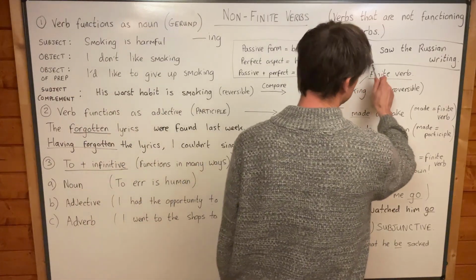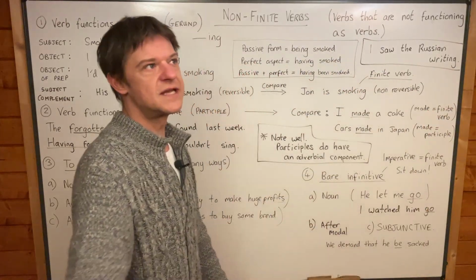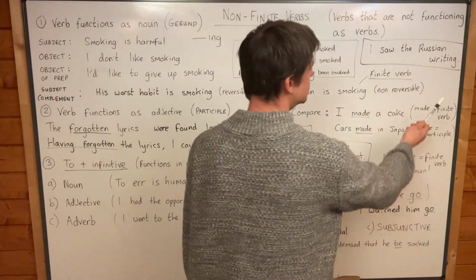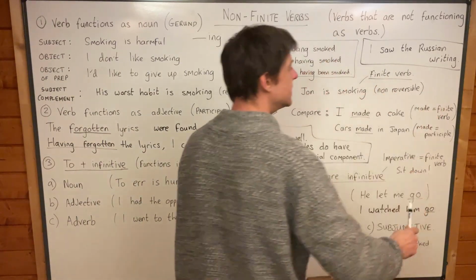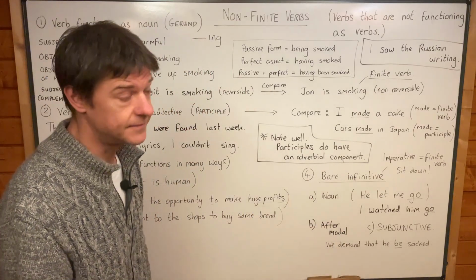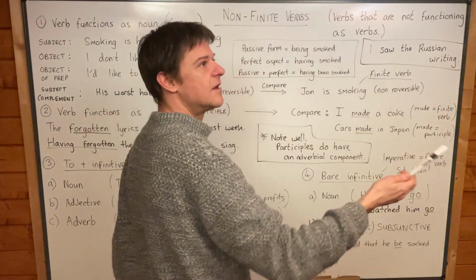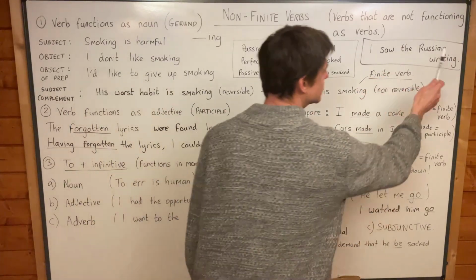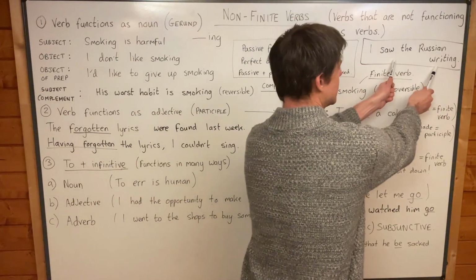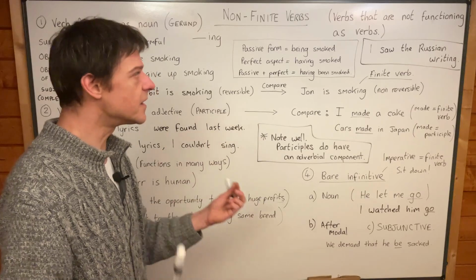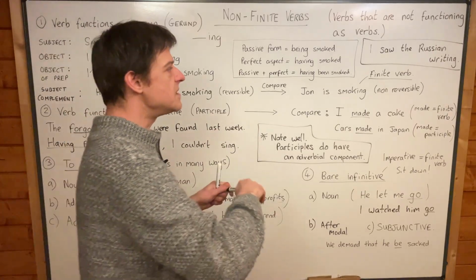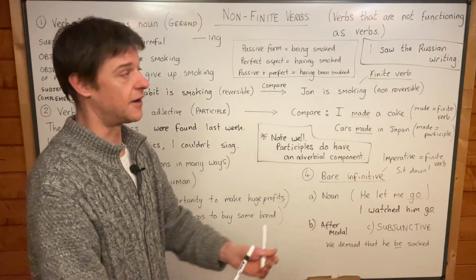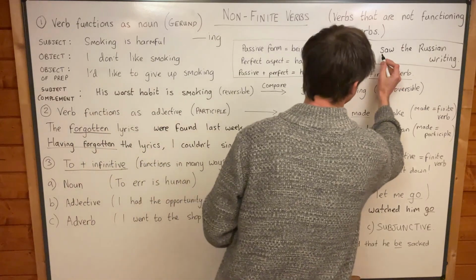If you look at a sentence like this, I saw the Russian writing. And if you tell a young child that verbs are doing words, why on earth would the child pick saw when writing is also very much an activity? Yeah, I agree that saw is an activity as well, but there would be nothing wrong, in my opinion, with the child saying, okay, verbs are doing words, saw is an action, writing is an action, I'm having both of those as my verbs. But what we're going to learn in this class is that only one of these two words is a proper verb, a finite verb, a verb that has a doer, and that's this one, yeah?